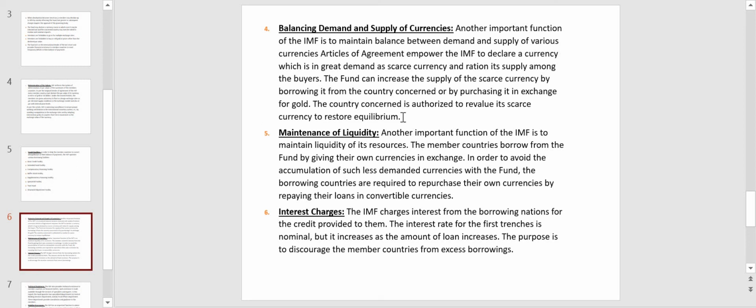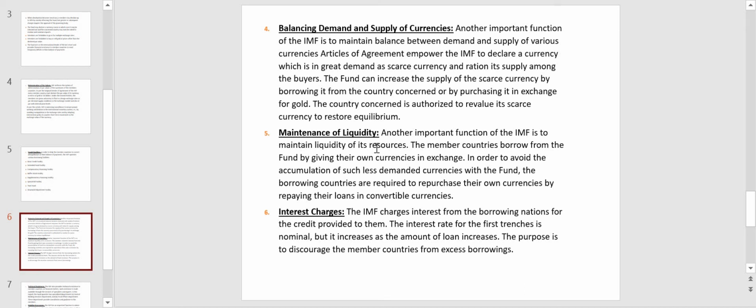When other countries are not getting the currency of this particular country, then imports and exports also will be impacted. In this situation, IMF will take some measures by undertaking rationing of scarce currency. This problem of disequilibrium in demand and supply of currencies will be taken care of.